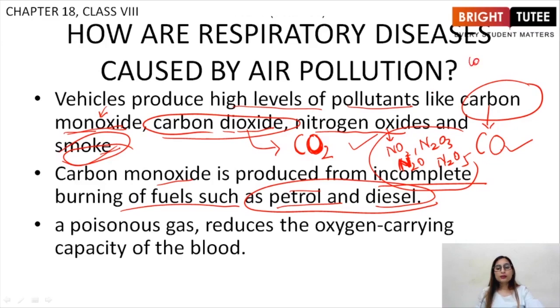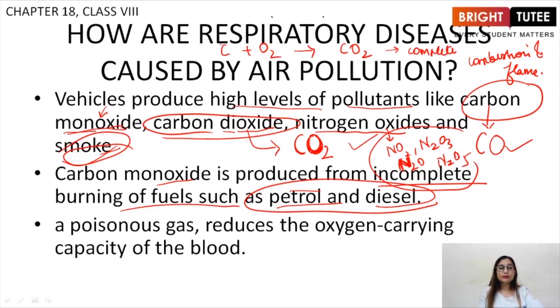Students, in the chapter Combustion and Flame, we saw that when carbon reacts with oxygen, it forms carbon dioxide, right? This is the complete combustion of fuel. Now, carbon represents our fuel. Our fuels are basically made up of carbon. So, when a complete combustion of a fuel takes place, carbon dioxide is produced. But when incomplete combustion takes place, such as C plus O2, but O2 is not sufficient, then instead of carbon dioxide, carbon monoxide is produced.